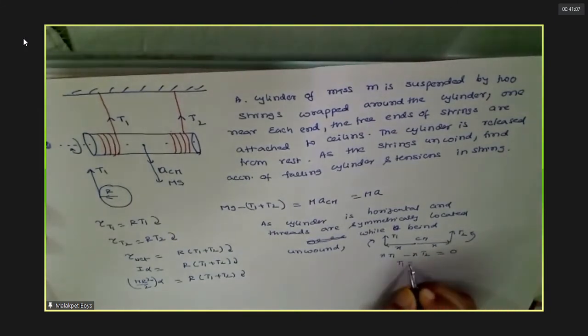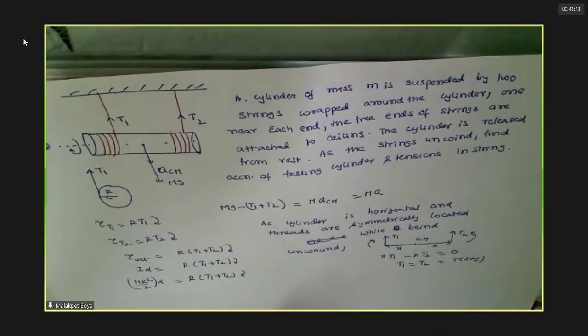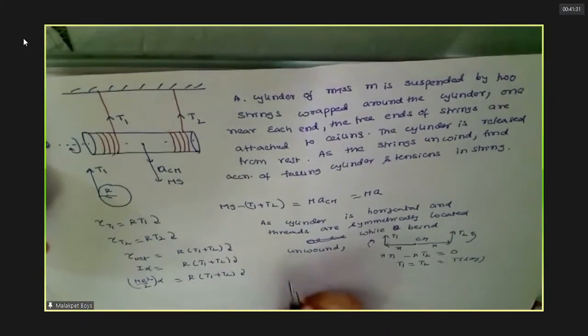So T1 equals T2, or not? Yes, sir. It is having vertical motion, not horizontal. Followed? The torques and forces are creating which motion? Vertical motion. Yes.